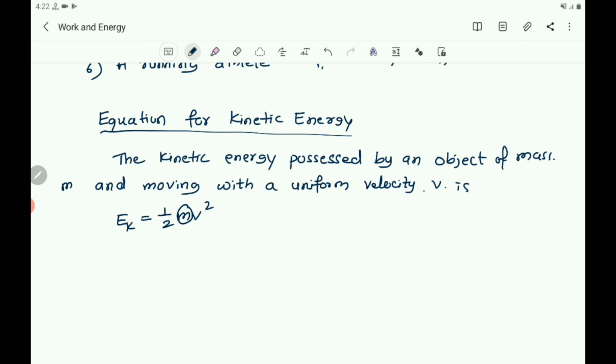Here m is the mass of the object and v is its velocity.